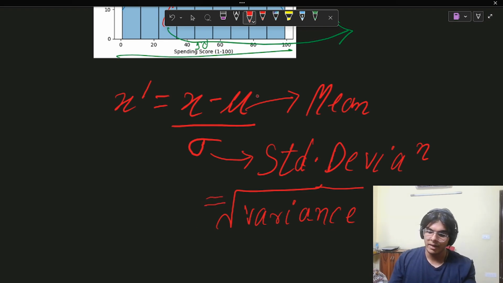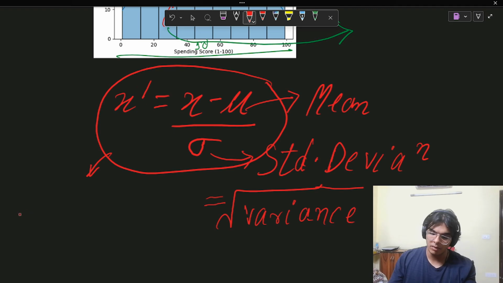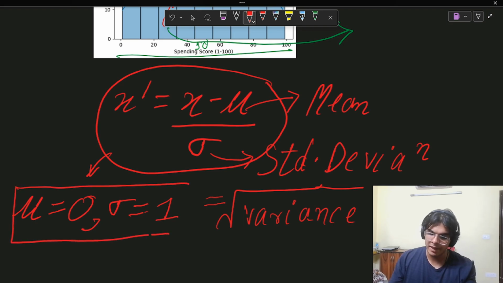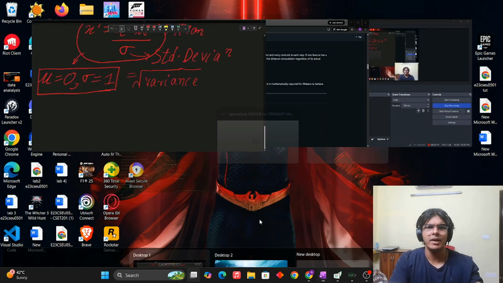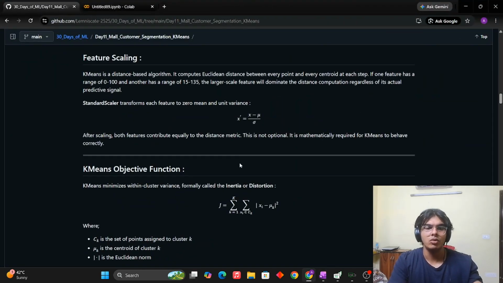Whenever we apply this formula to all of the raw feature values, the mean of the entire dataset is converted to 0, and the standard deviation is converted to 1. This brings the features to a comparable range. Now we cannot say that one feature is going to dominate too much. This is done by the scaling step. Very easy, very intuitive. This is not something new, we have been doing this, but it is pretty important, so I keep mentioning it.